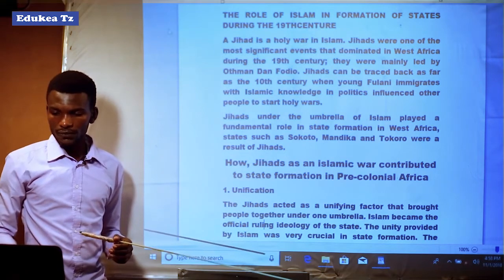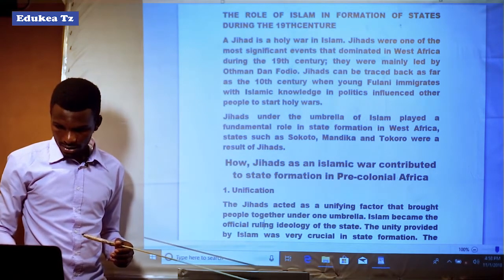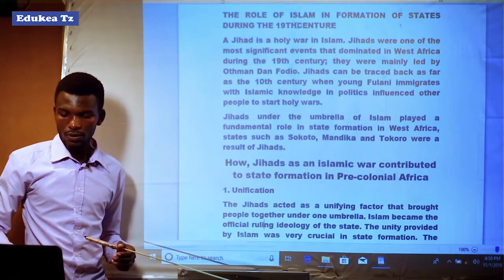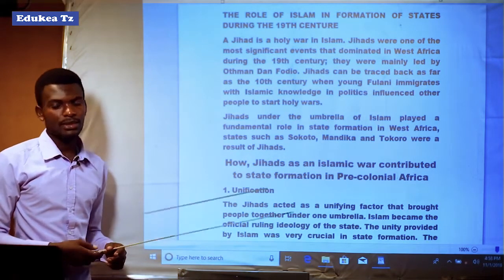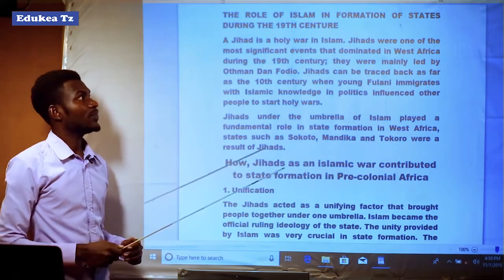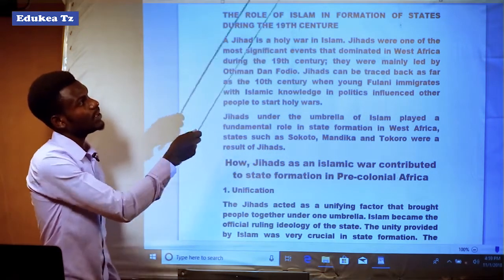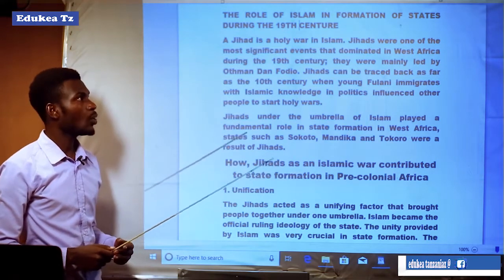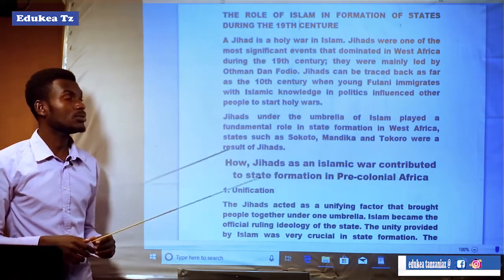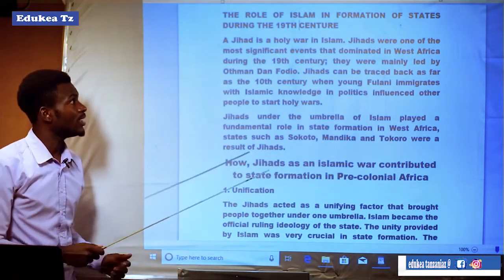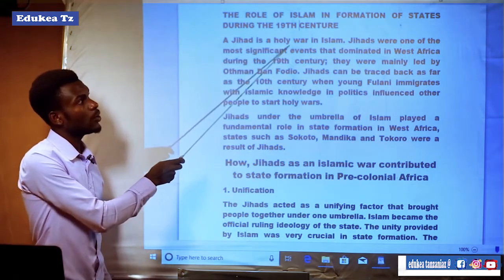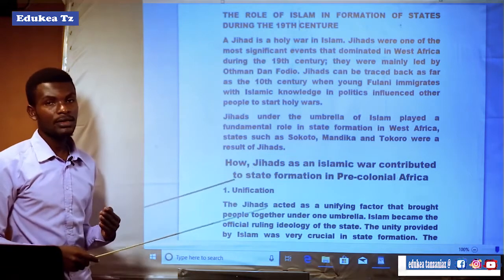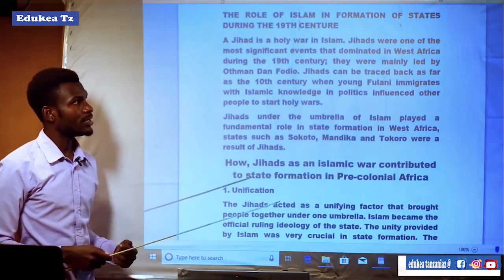Islam, or Islamic war, which you can call jihad war, in the formation of states during the 19th century. A jihad is a holy war in Islam. It means jihad was a holy war in Islam.